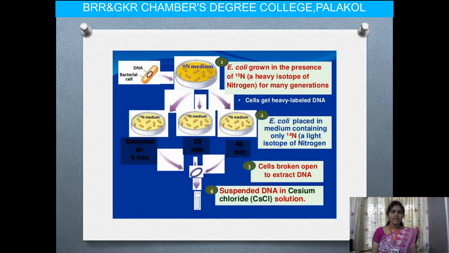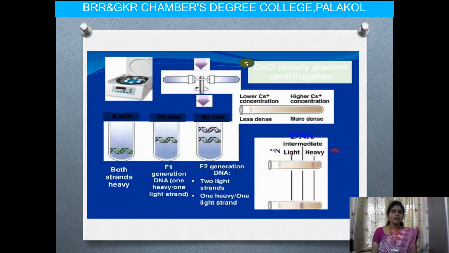We get a heavy isotope of nitrogen over many generations, and the next step is that E. coli is placed in a medium containing only N14, a light isotope of nitrogen, and the cells are broken up to extract the DNA. The DNA is suspended in a cesium chloride, CsCl, solution. Then we do the centrifugation. After centrifugation we get different results at different times.